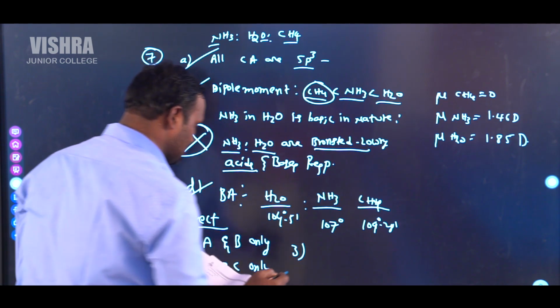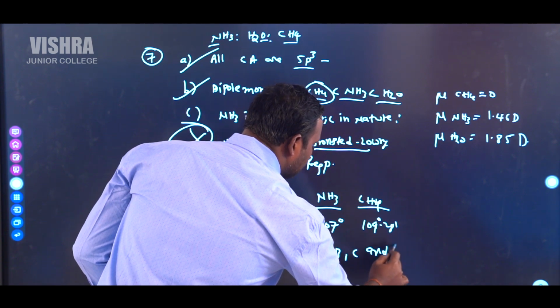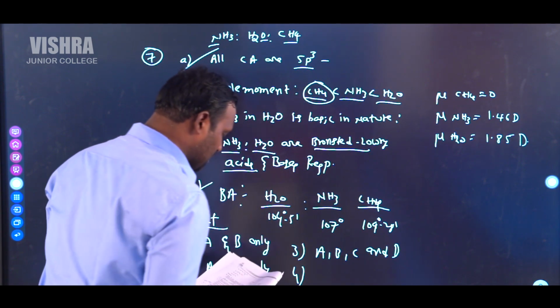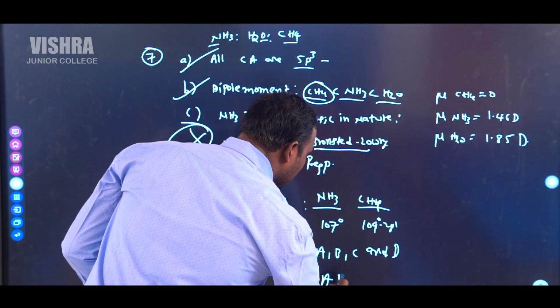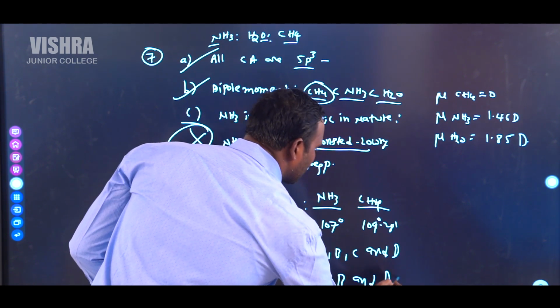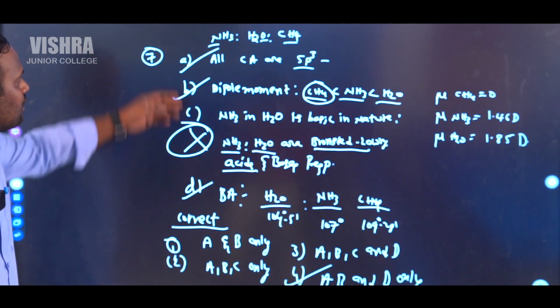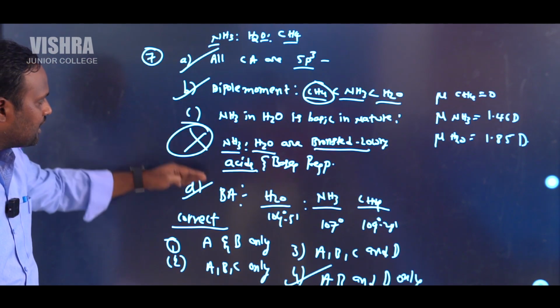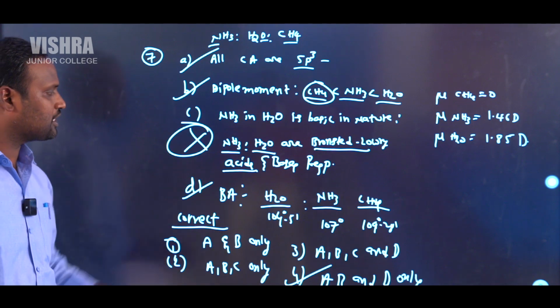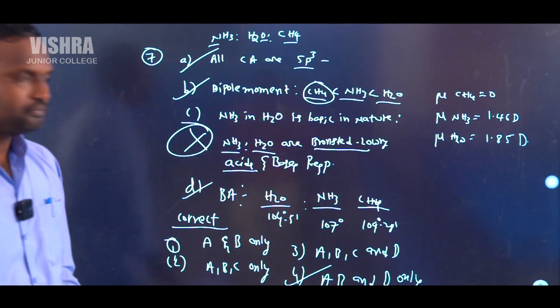Third option is A, B, C and D. Fourth option is A, B and D only. So in this case, the fourth option is correct. A is correct, B is correct, D is also correct. So this is the correct answer. Next question.